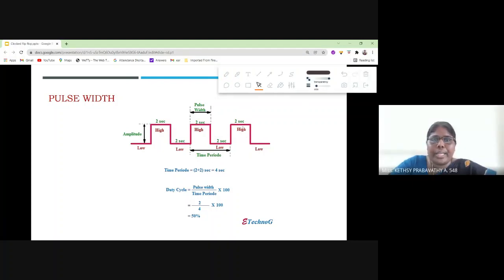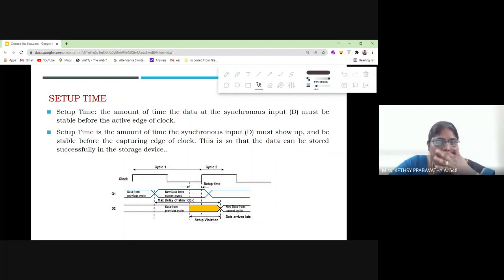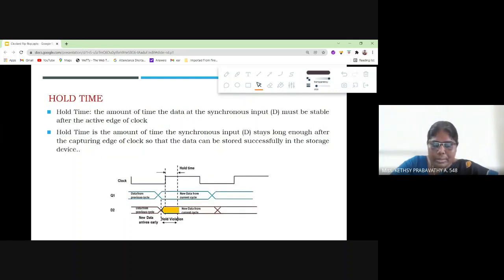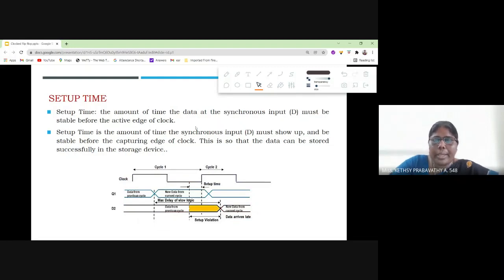Now next is setup time. What is a setup time? If you see here, this is a clock pulse.